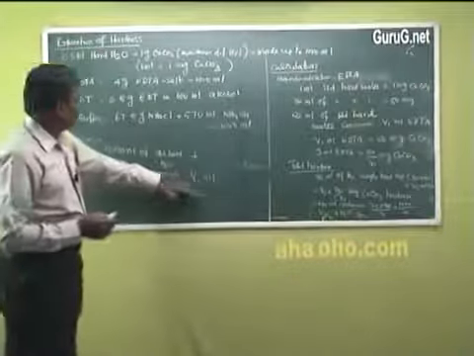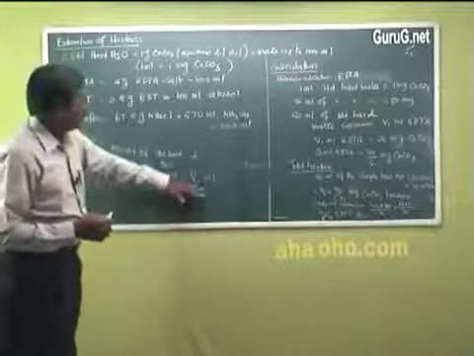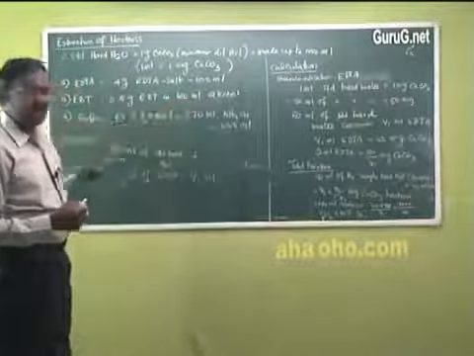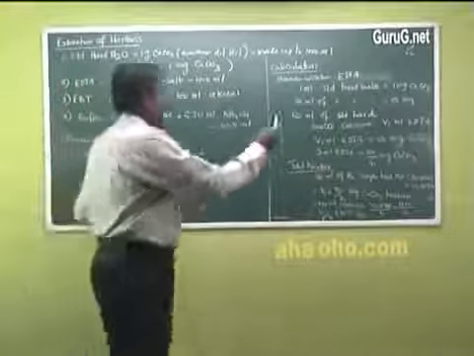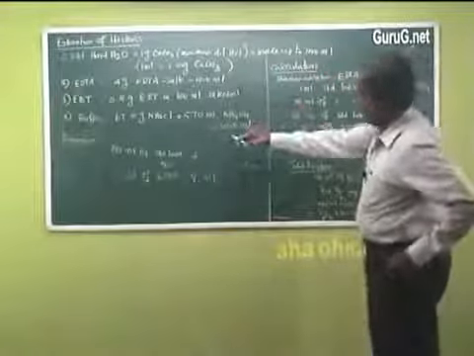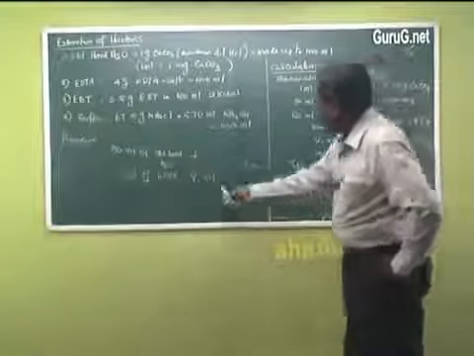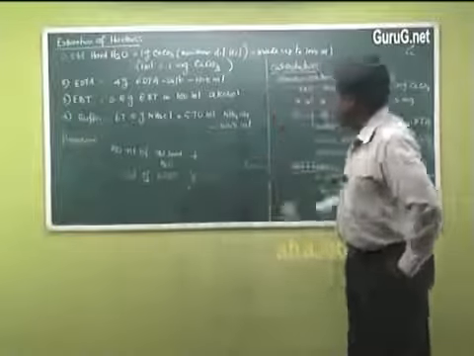Here we know the volume of EDTA, and by knowing it, we can standardize it. So the first one is standardization of EDTA, and V1 is the volume of EDTA consumed.